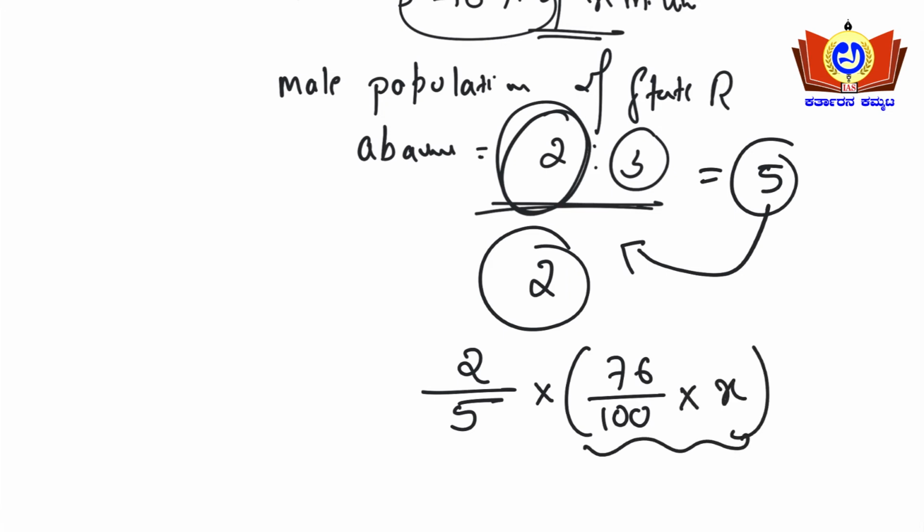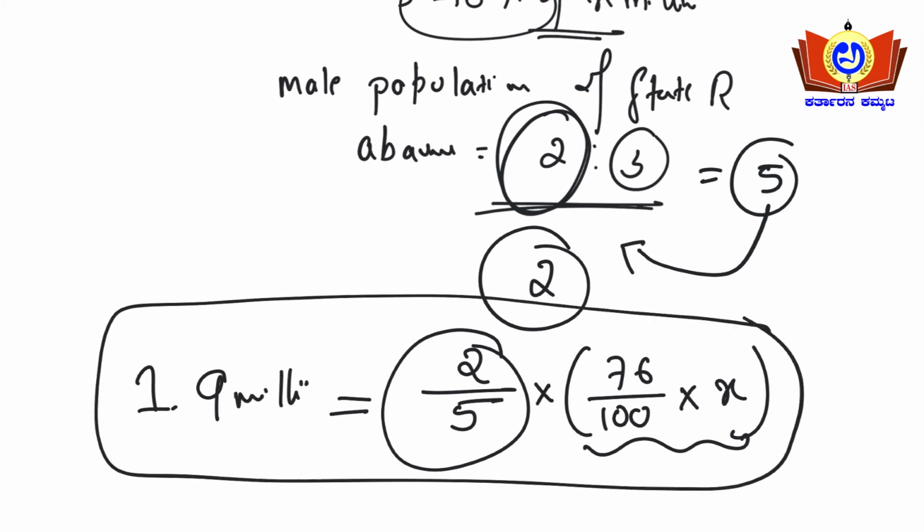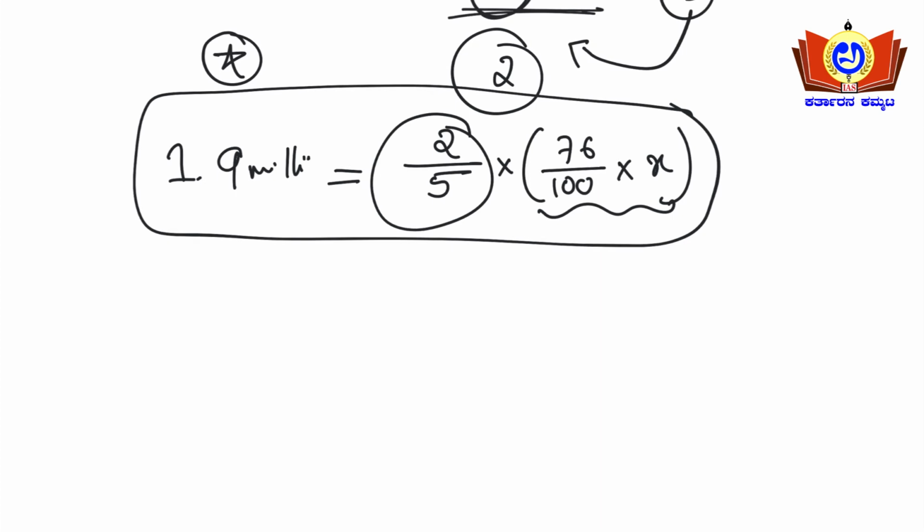In this total population, in this 76% of population, 2/5 are the males here. So this shall be equated to the above poverty line population that has been given, right, 1.9 million, okay. When you write this equation correctly, then you will be arriving at the answer in a correct manner, okay. So solve it for X guys here, then only you will get the total population of the state R,